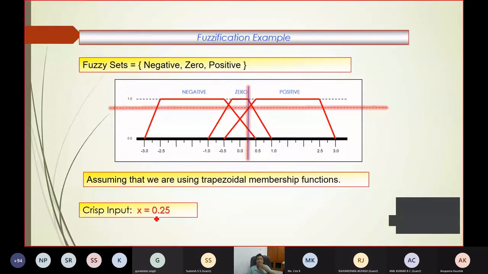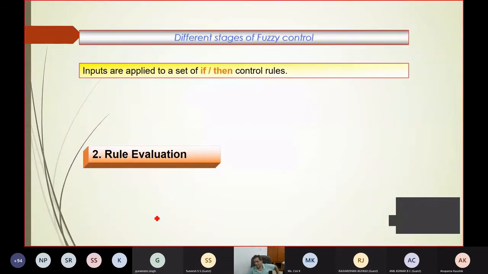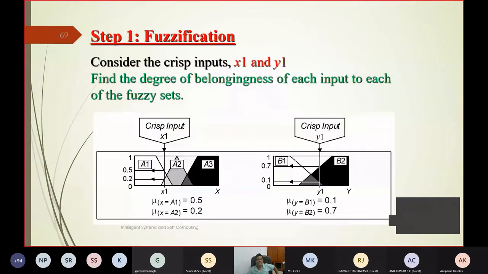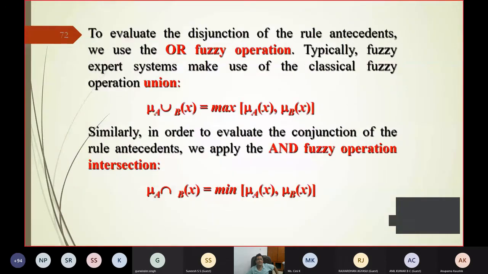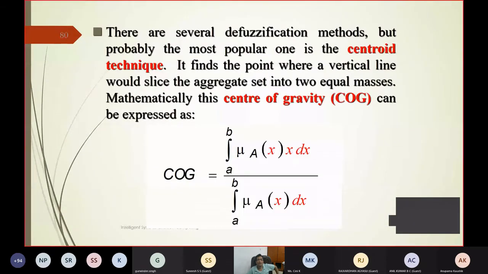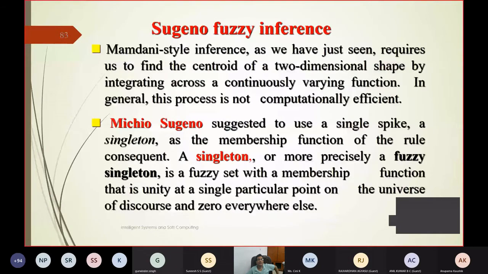So what is the basic idea of this fuzzy? Here, the first thing is the fuzzy set. You make the fuzzy set and evaluate. Then the second step is the rule evaluation. What exactly are we doing? Let me tell you in a very simple manner, because it would take another 3 hours to explain fuzzy.